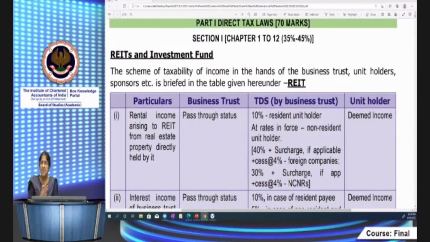Apart from that, you have other income also by way of long-term capital gains, short-term capital gains. You can have other income also. Now, which are the incomes which are taxable in the hands of the real estate investment trust? Which are the incomes taxable in the hands of the unit holders?